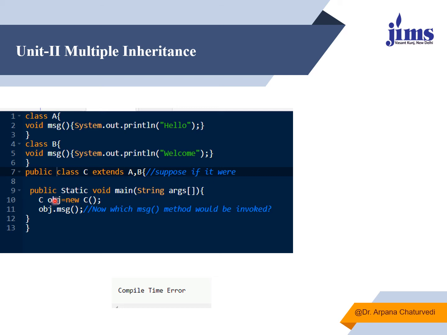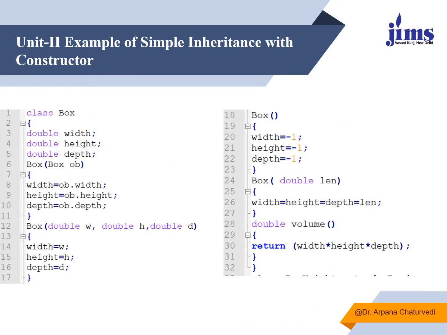So here when I create the object of the child class, we see that there is an error message, a compile time error, because I am not able to access the member function message, which is common in both classes, A as well as B. There are two copies, so which one is to be called? So to remove this ambiguity, interfaces came into the picture and gave the solution for removing the problem of ambiguity.